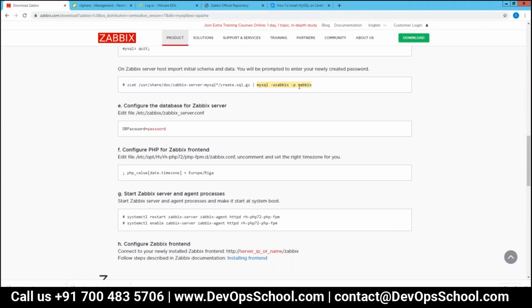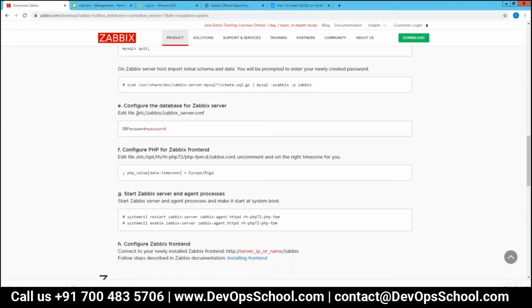Because there are approximately 150 to 200 tables, this particular file contains all of it. So when we run this command, it will extract the file and create all the tables which are required for Zabbix in the database.